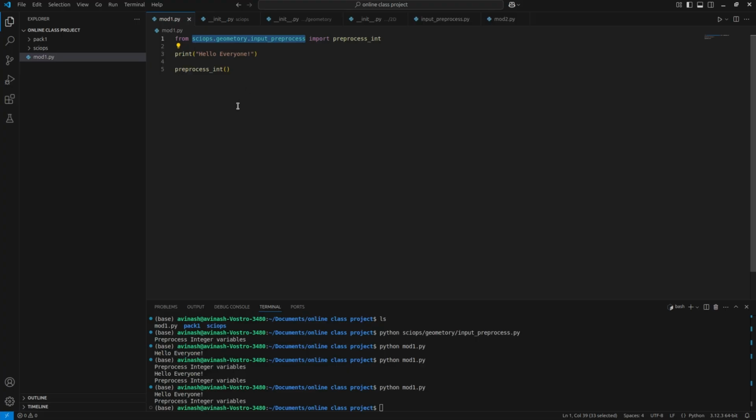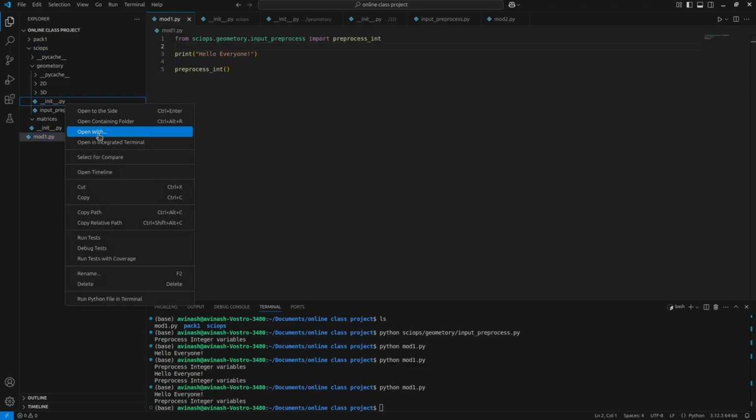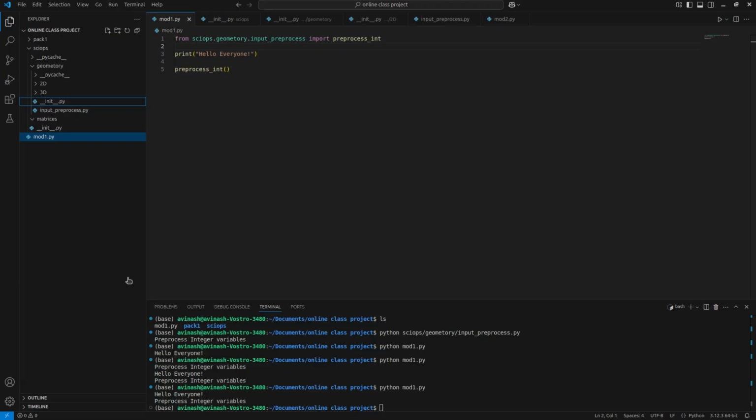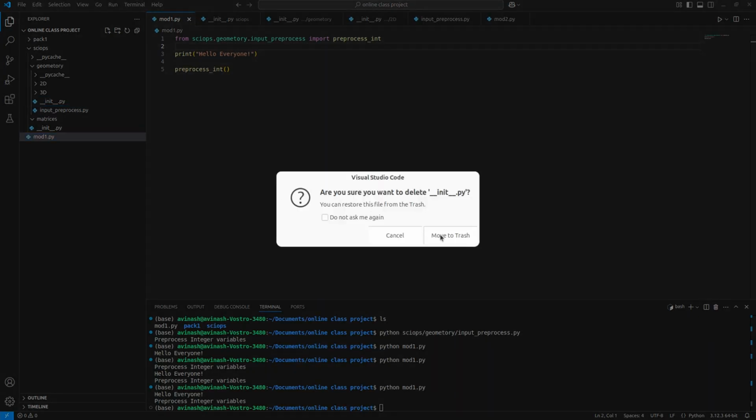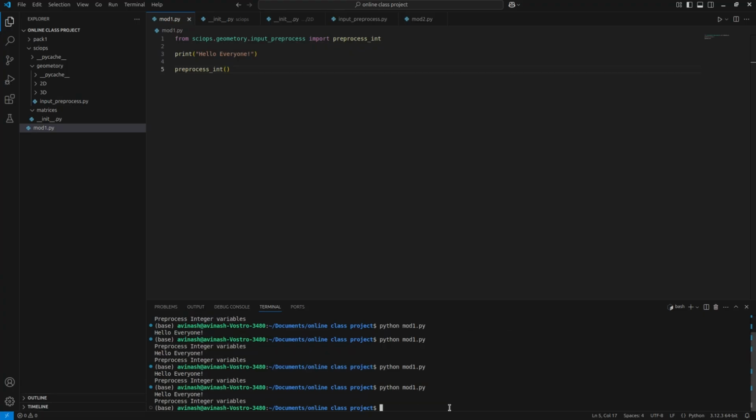Yeah, so it is not mandatory as of now. If you remove that, it doesn't matter. I have tried without this and it works right now, but your Python interpreter doesn't understand this as a package, right? So let's try this. Let me try to delete this. Okay, move to trash. Now control S. Let me try this module 1. There is no impact, right? But it is a good practice to keep this. That is what I have seen.